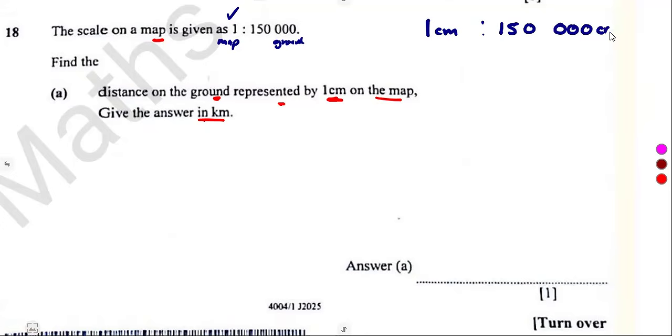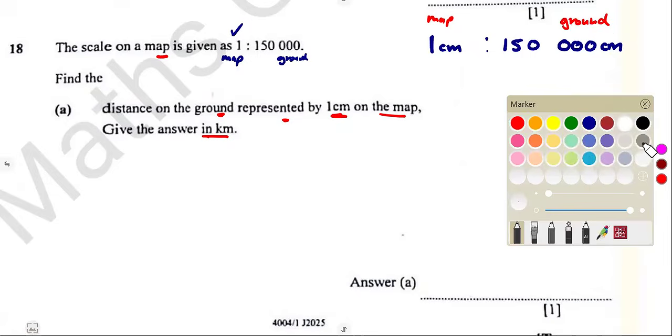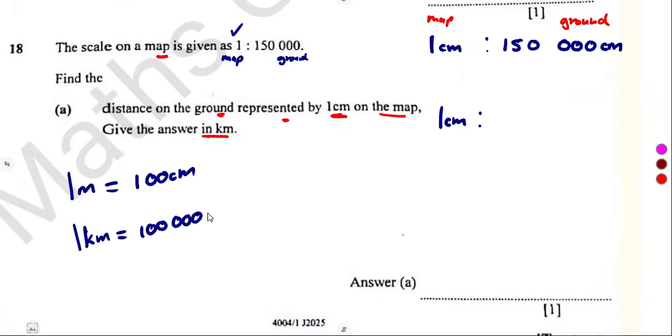150,000 centimeters also on the ground. So it is a relationship of what is happening on the map, on the paper, to what you see exactly on the actual ground. So these are centimeters, guys. These are units which are in your hands, which can be converted to any unit. In a meter, we have got what? 100 centimeters. In a kilometer, we have got what? 100,000 centimeters in a kilometer.